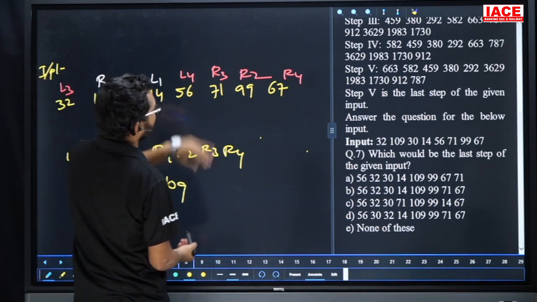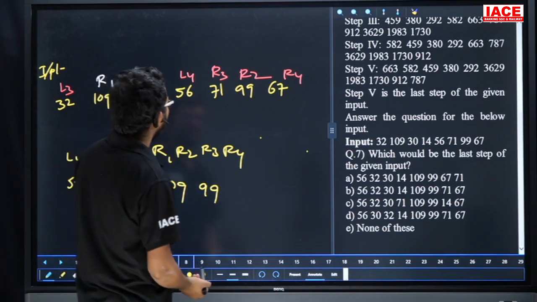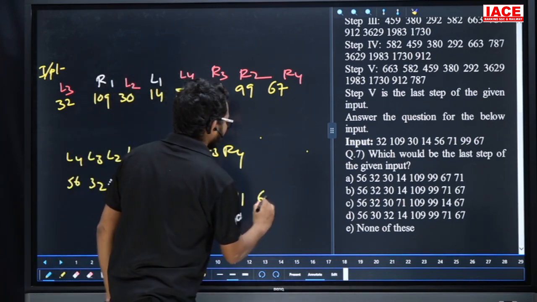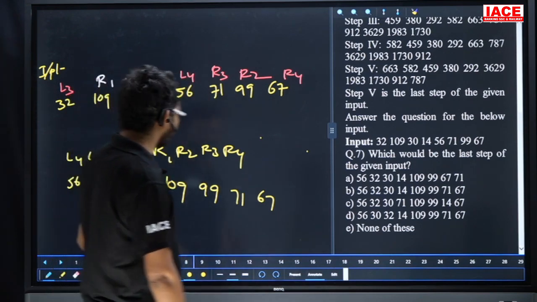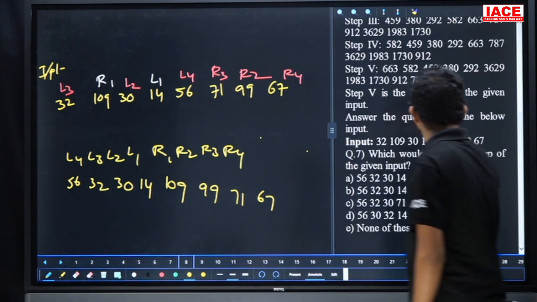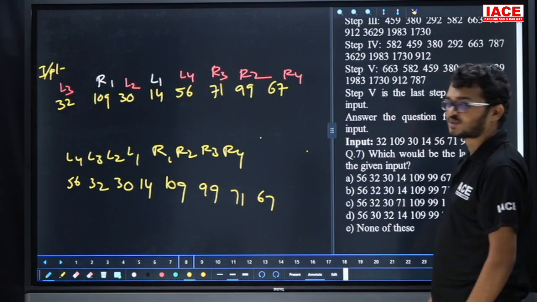R2 is what? Friends, check here. R2 is 99. Now R3 is what? R3 is 71. R4 is what? 67. Check once, answer: 56, 32, 56, 32, 30, 14. Next 109, 99, 71, 67. The answer is what? Here option B. The answer is option B. Yes.